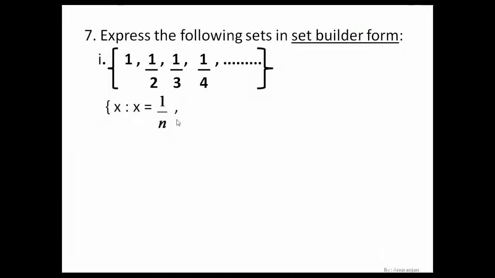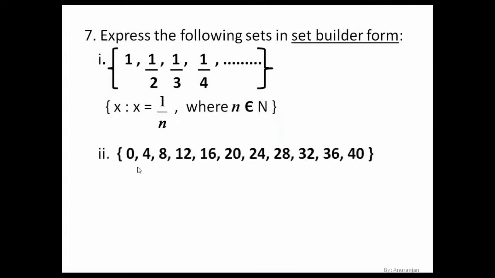Now what is n? All the bottom ones will be n, and we see all of the numerators are 1. So we can say n belongs to natural numbers, isn't it? If I take 1 by 1, then 1 by the next natural number, that will be 2, then 1 by the next natural number, that will be 3. So here the expression 1 by n fits very well. So n belongs to natural numbers and will go on. We have not mentioned any range. Clear? Next.